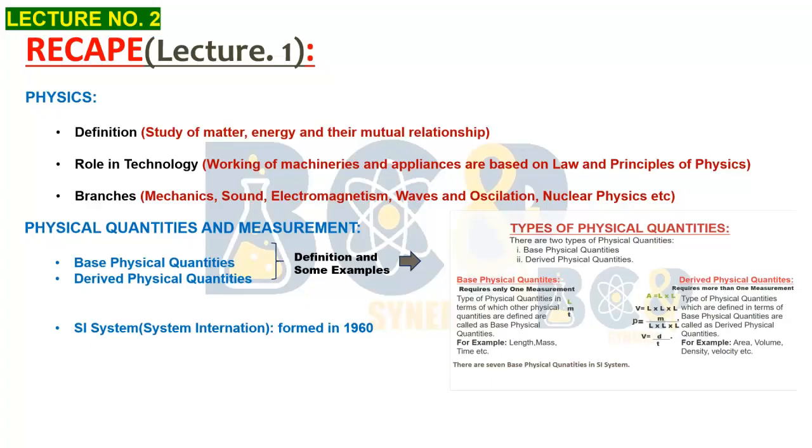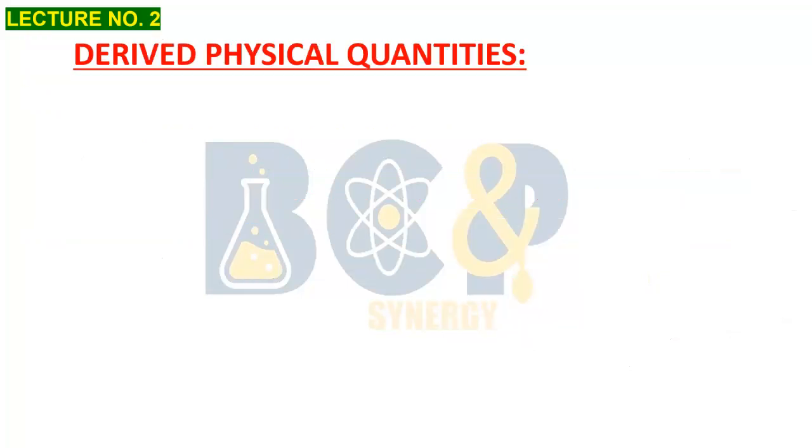We studied base physical quantities in detail in the last lecture, and today we are going to study derived physical quantities in detail. Let's define derived physical quantities again. These are the types of physical quantities which are not fundamental. They are the product or quotient of some other physical quantities. And what are those other physical quantities? They are the base physical quantities which either multiply or divide to give derived physical quantities.